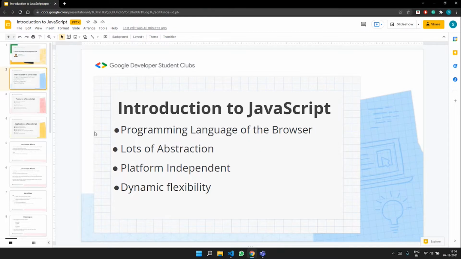So there are other languages like Python, PHP, C Sharp and Java, which are all doing great, but they are made for server side programming and they can't really generate client side code unless there is a library that converts this code into JavaScript. And the other point I would like to add here is you can create an interactive user interface using vanilla JavaScript or using frameworks like React, React Native, and Electron. It can also be used to write server side code, that is backend, using something called Node.js and with the help of other frameworks like Express.js.